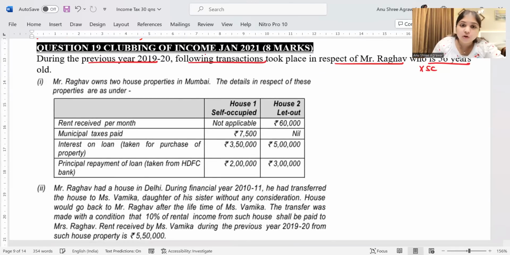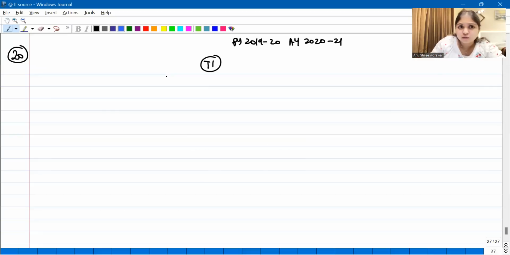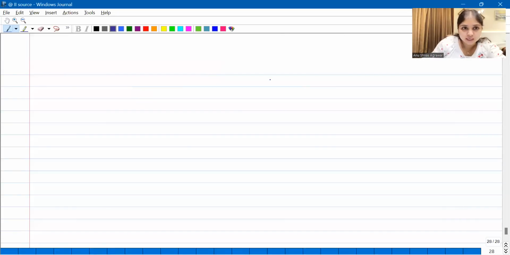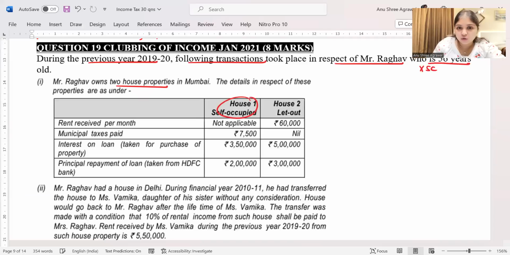First of all, Mr. Raghav owns 2 house properties in Mumbai. Details of these house properties are given. So therefore, he's definitely going to have IFHP, guys. Let's say we open working note number 1 over here for IFHP. Look at what the question says. He has 2 houses. House 1 is self-occupied and house 2 is let out. Rent received per month, municipal taxes, interest on loan and principal repayment of the loan. This is the information which they have given to us.